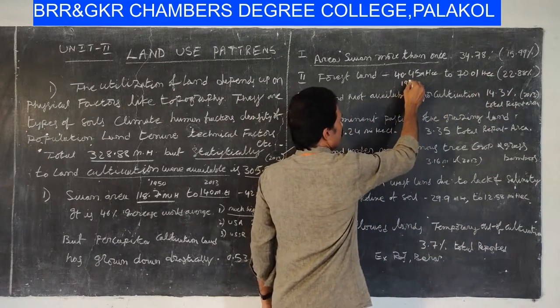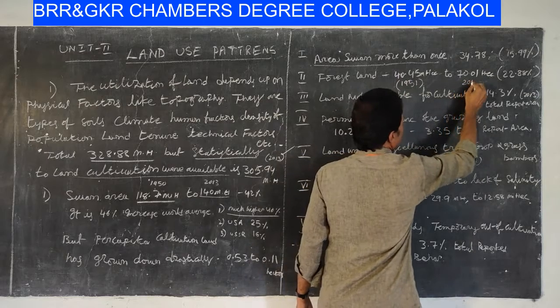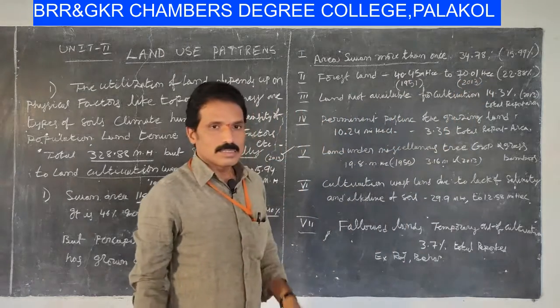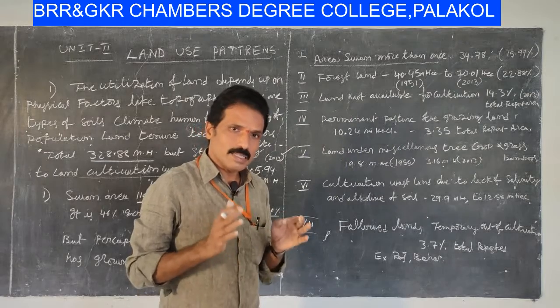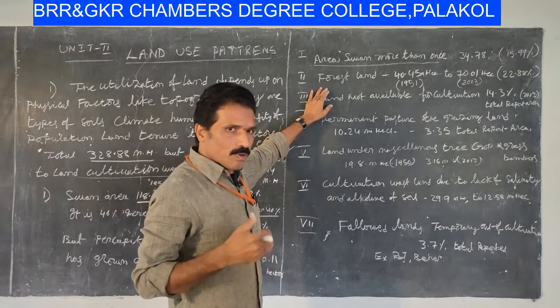This is the 1951 report, and this is the 2013 report. Over these 60-70 years, we have grown more and more forest land.